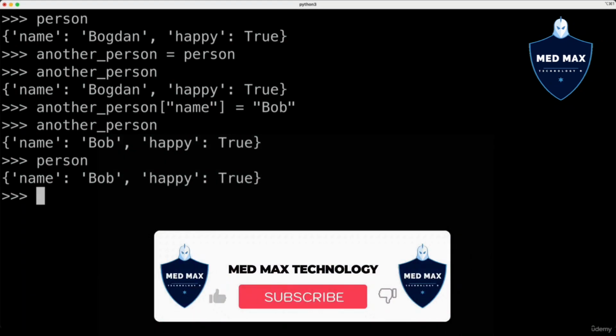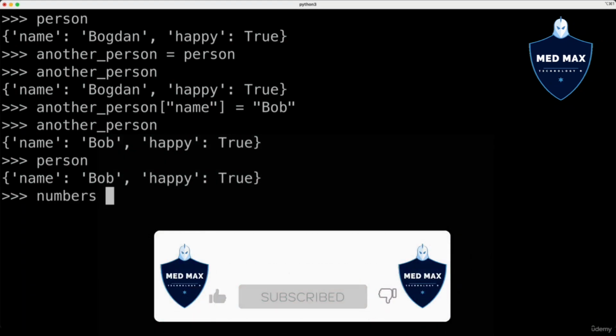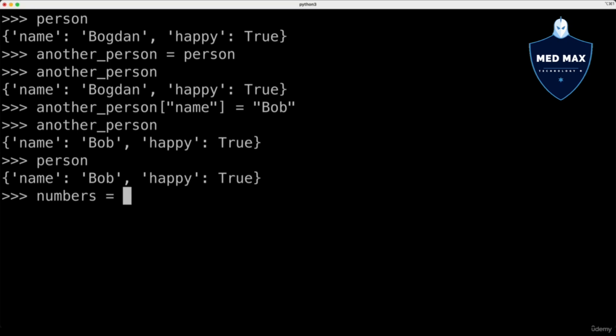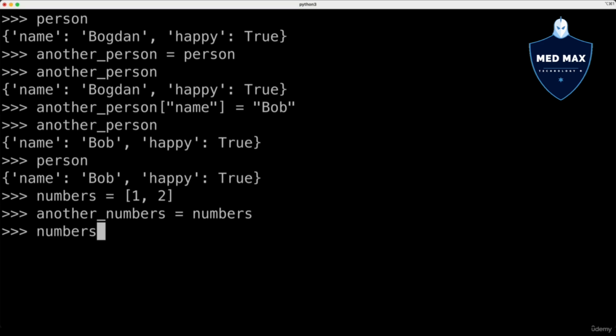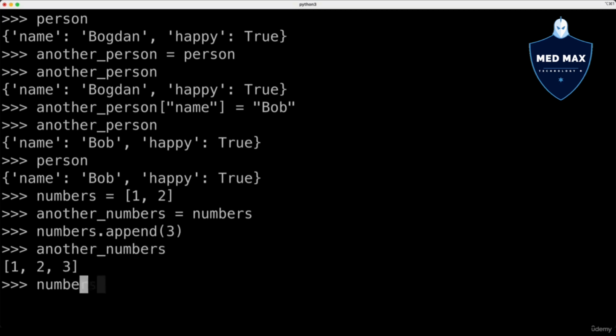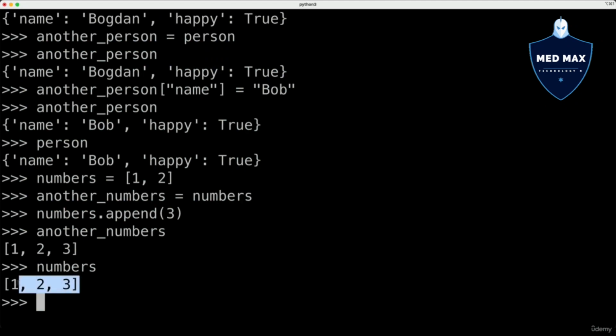The same applies to lists. If you create a list numbers, for instance, and its value will be a list with numbers 1 and 2, and afterwards you copy numbers to another_numbers, for instance, like that. And now let's add one more element to the numbers list using the append method, and let's append number 3. I'll see that another_numbers and numbers are the same.